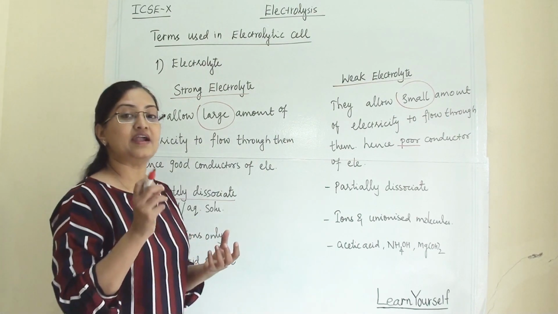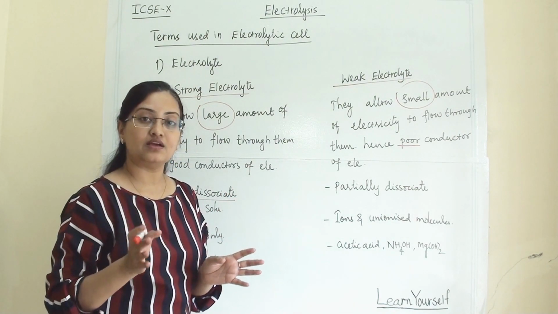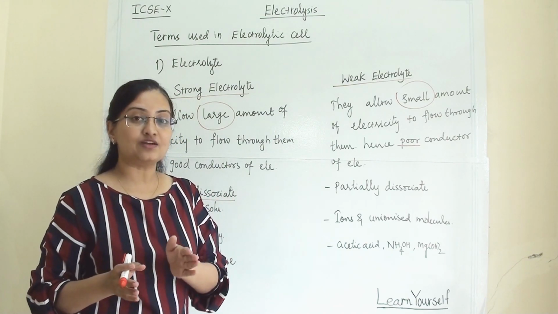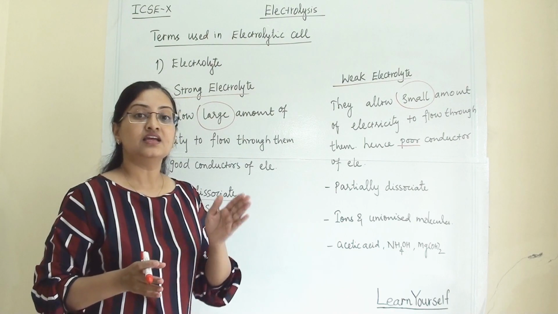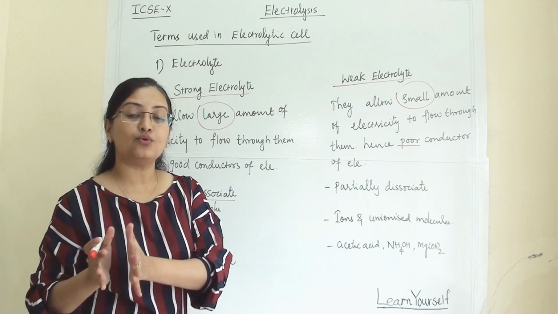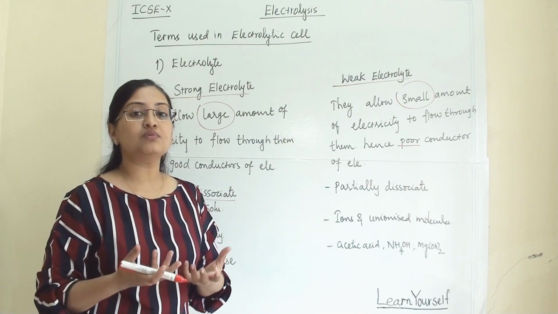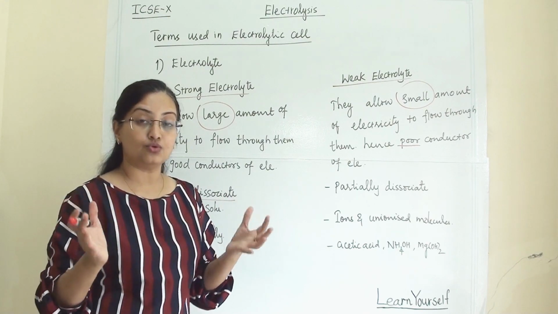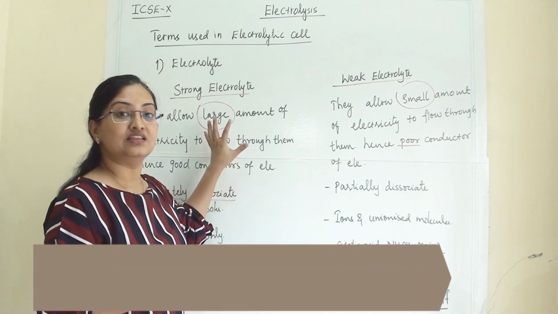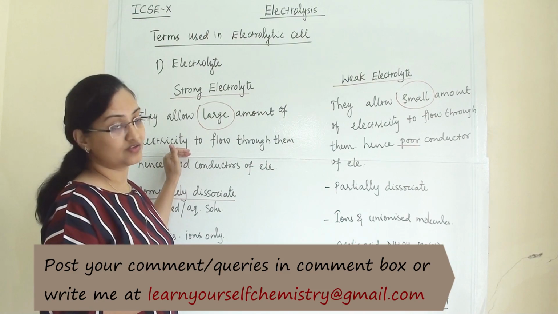When you add water to it, all the molecules will completely dissociate. That means all molecules become carriers of electricity; they all dissociate into ions. So we get the maximum count of ions, and those many ions we can utilize in the passage of electricity. That's why they allow a large amount of electricity to pass through them.